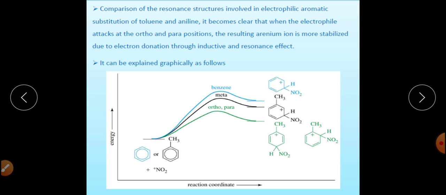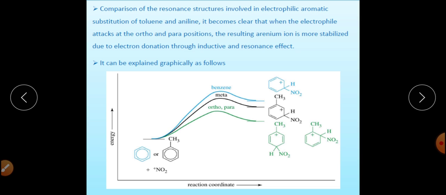So if we compare, this is the para attack or ortho attack, this is the meta attack, and this is the attack of the NO2 group on simple benzene, meaning the nitration of benzene only. The smallest energy will be at this one, the ortho-para directing.